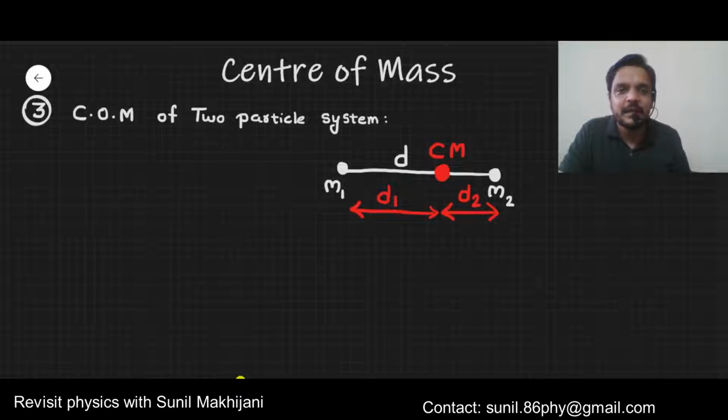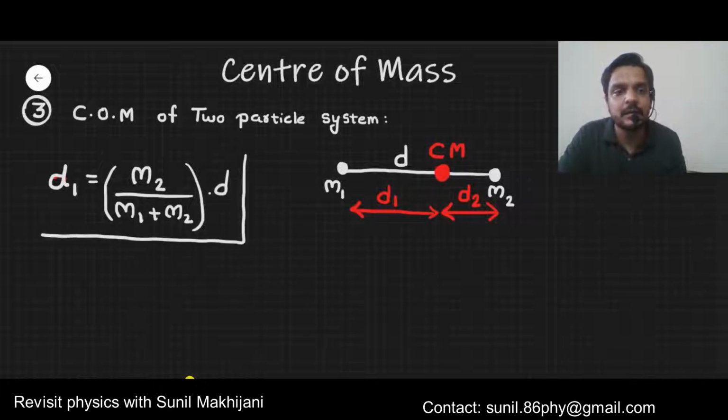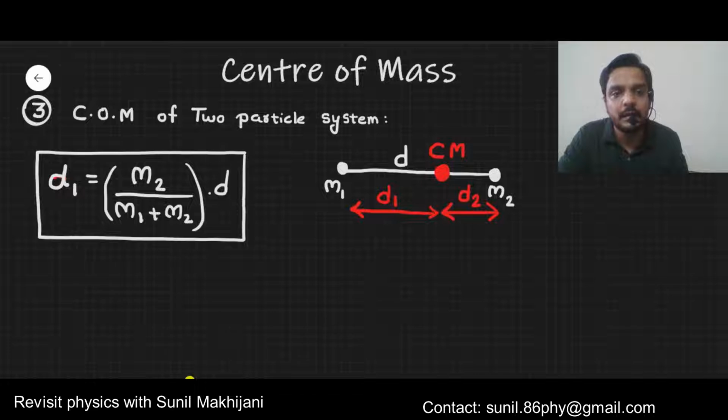Now you need to remember some formulas. d1 is given by m2 divided by m1 plus m2, into d. This is the formula for finding d1.